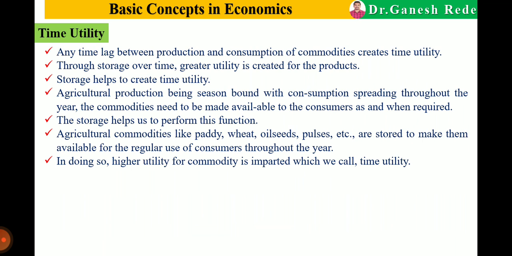Some vegetables and fruits we store in the fridge and use after some time. So time utility means any time lag between production and consumption of a commodity creates time utility.